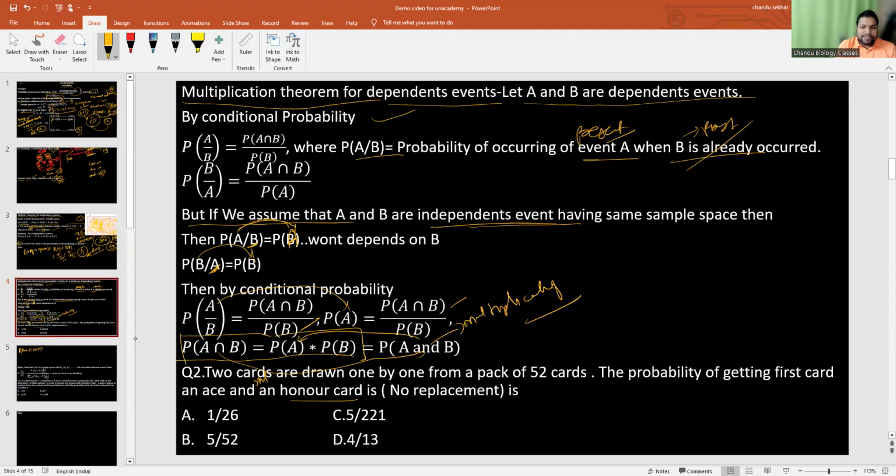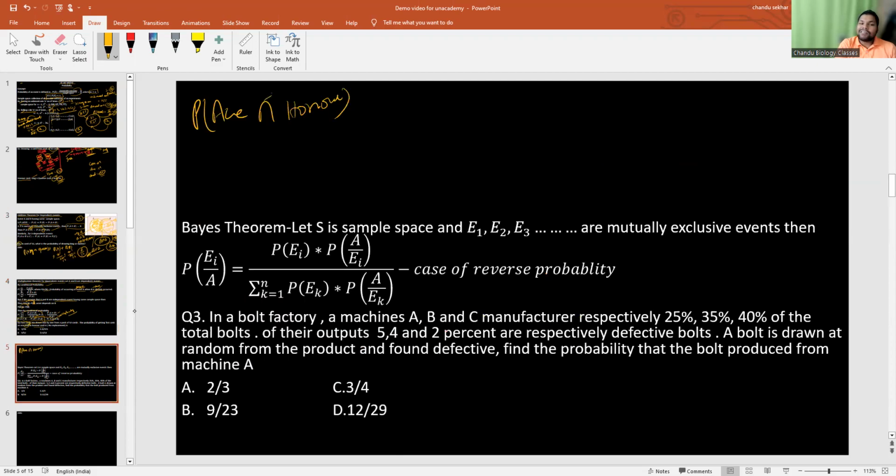So there is an "and" in between them, and what does it mean? It's a multiplication. So that's why I have used the intersection here. So we can say the probability of getting an ace card into the probability of getting an honor card. And it is without replacement. Without replacement means whatever card you are drawing, you should not keep it back again.